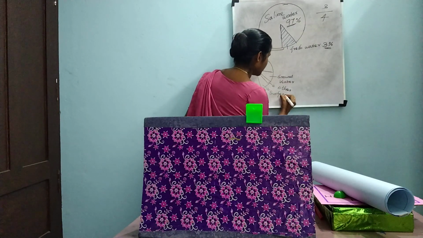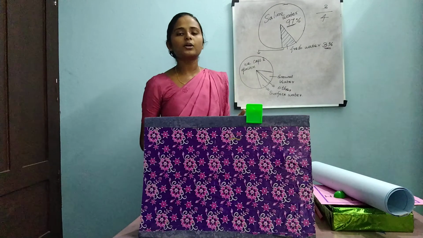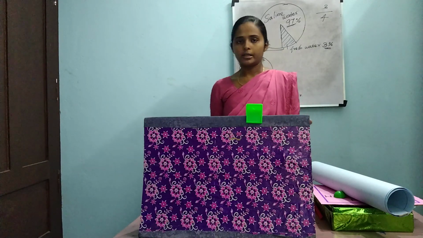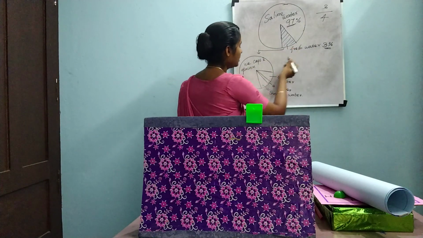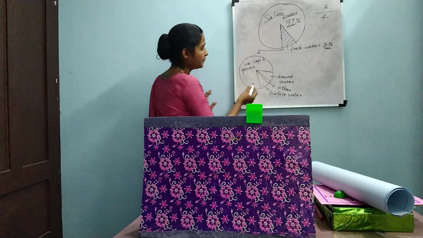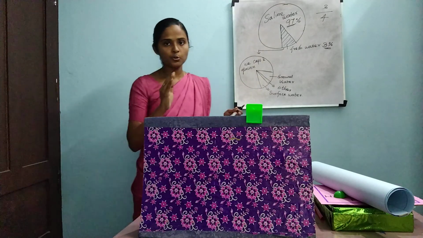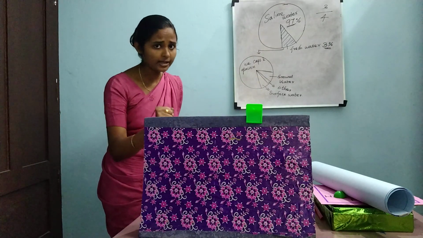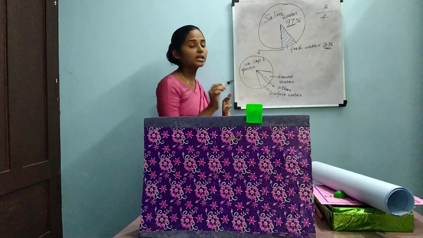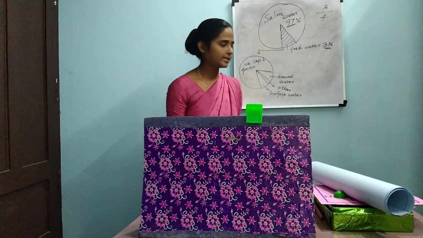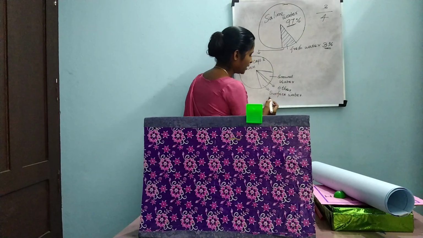What is the meaning of surface water? Surface water means water we can see, for example river water, lake water, pond water, etc. So in this fresh water, we can draw another pie chart. Of the 3% of fresh water, the maximum is present in the form of glaciers or ice caps. The next one is groundwater, then other water and surface water.